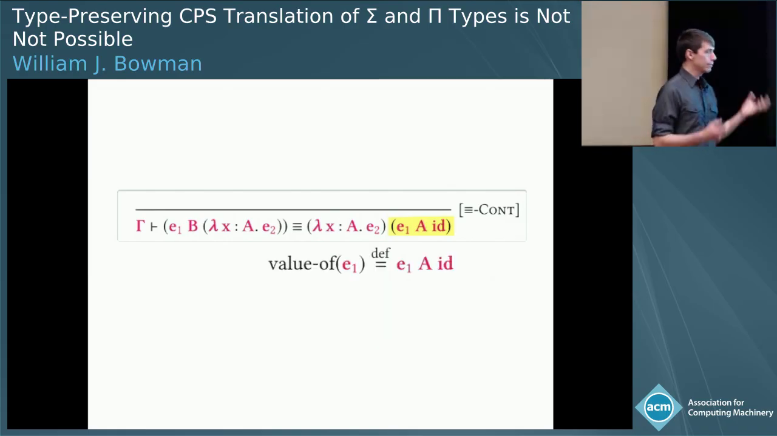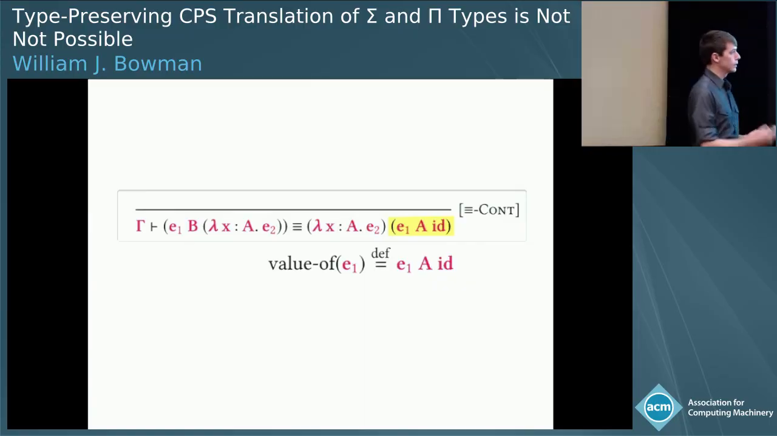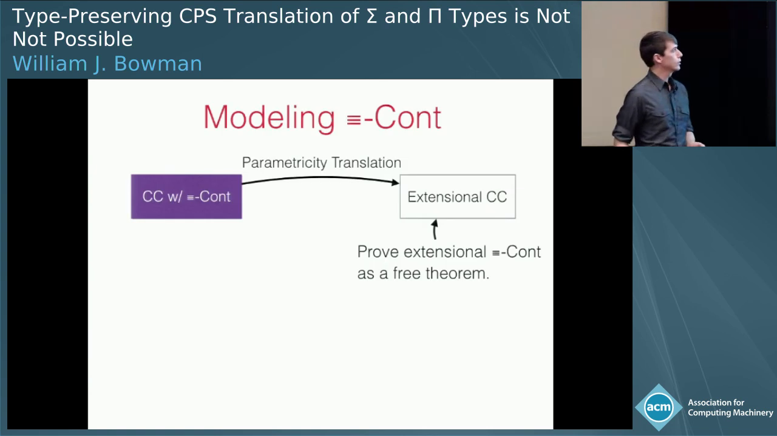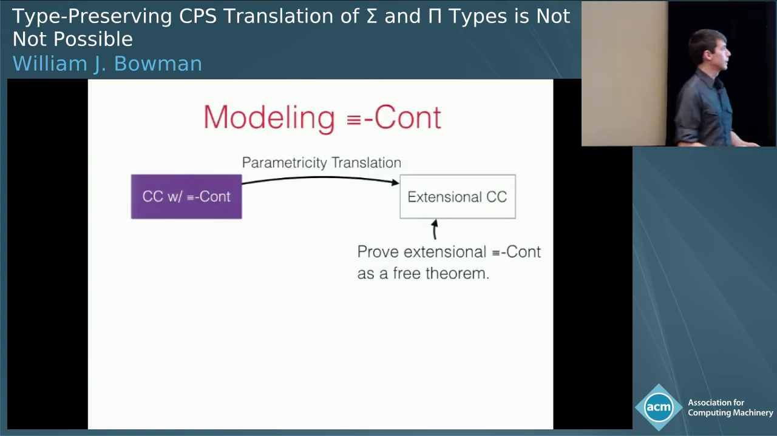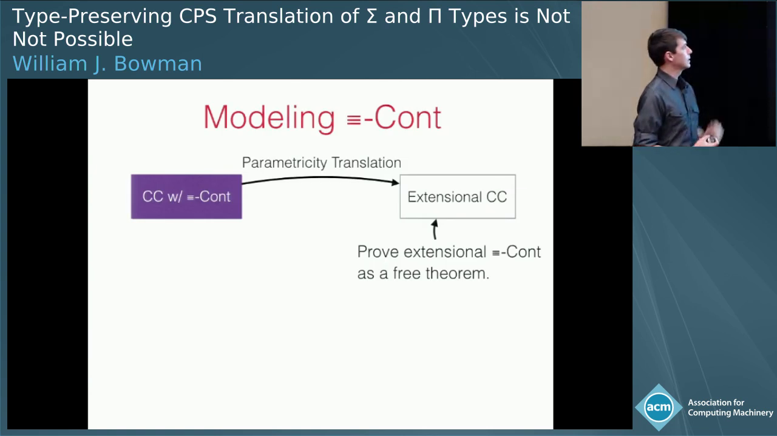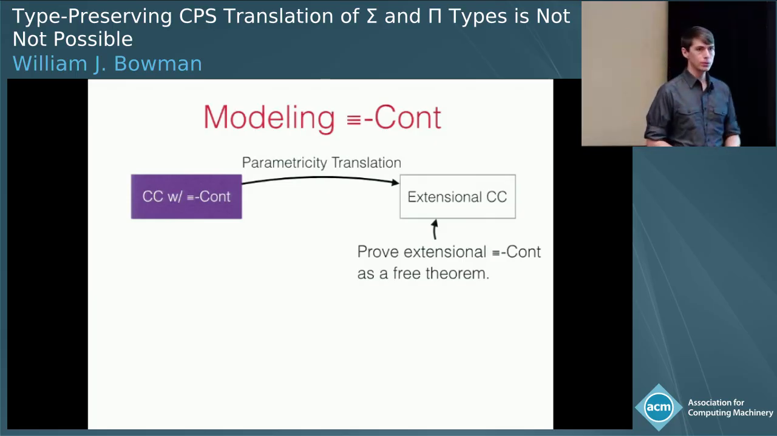Essentially, the value we were referring to earlier is just E1 applied to its underlying type A and the identity function. Now, of course, we can't just go about adding random rules to our dependent type theory, so we have to prove that this is sound. The way we do that is we use the well-known parametricity translation to give a model of our target language in the extensional calculus of constructions. In that model, we can prove equiv-cont as a free theorem, as a consequence of parametricity. The details of all that are in the paper.